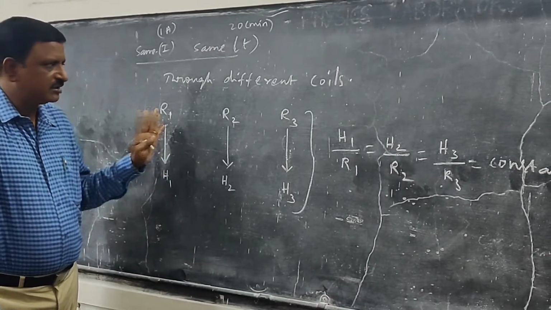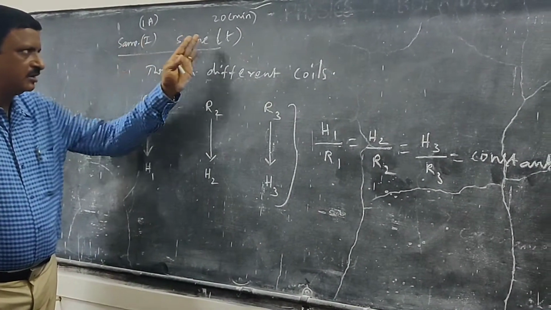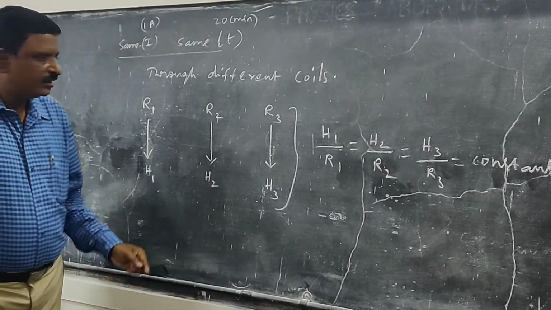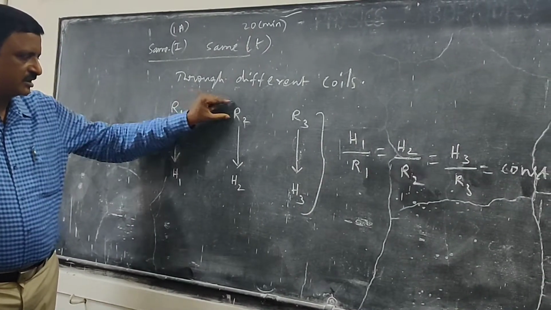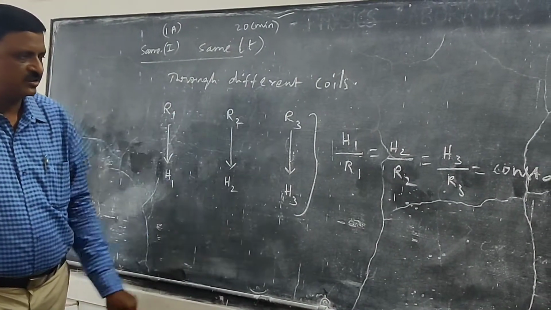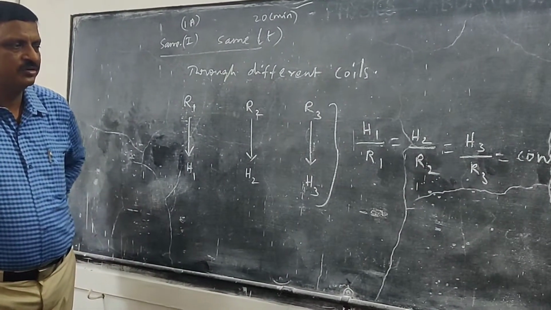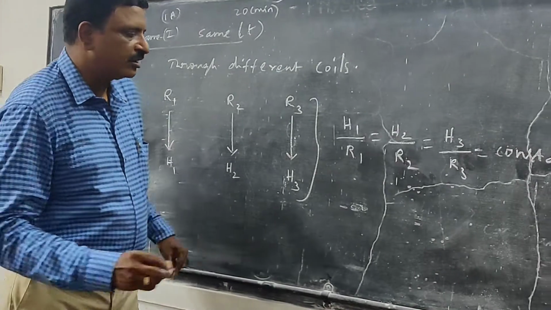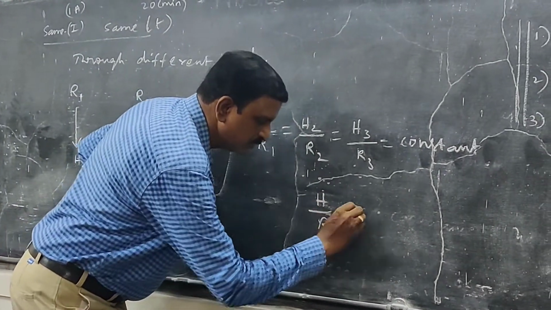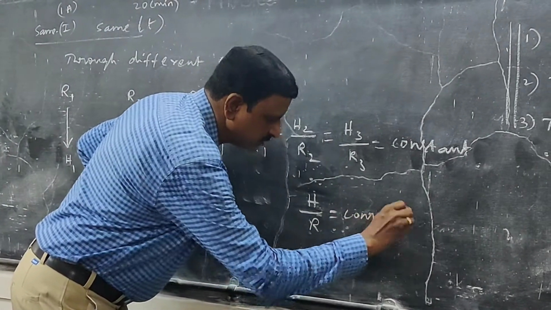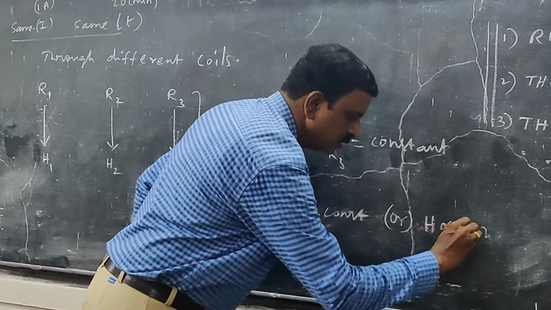So time being, first, he took three different coils and passed the same amount of current for the same time interval. Then he calculated the value of heat generated for the first coil as H1, for the second coil as H2 and for the third coil as H3. Then he found that H1 by R1 equal to H2 by R2 equal to H3 by R3 equal to a constant, or in general we can write like this: H by R equal to a constant, or we can write like this: H proportional to R.